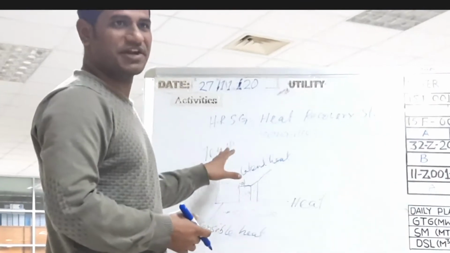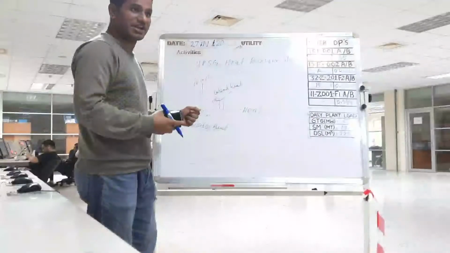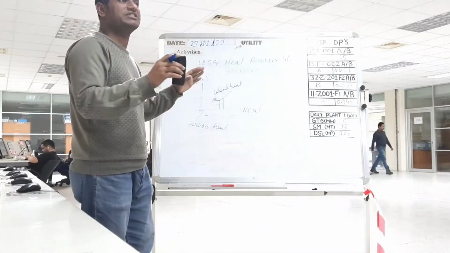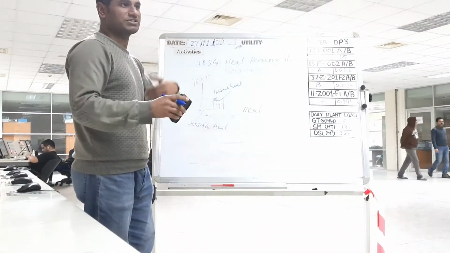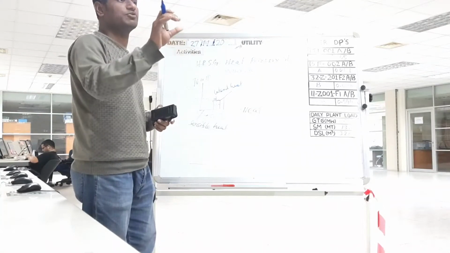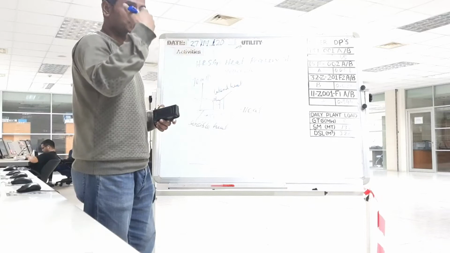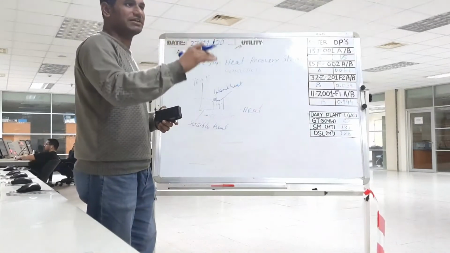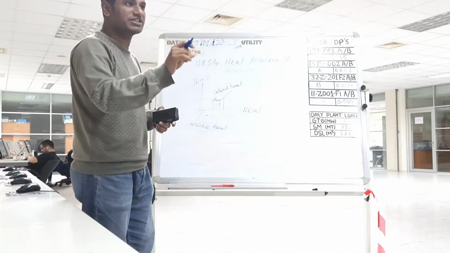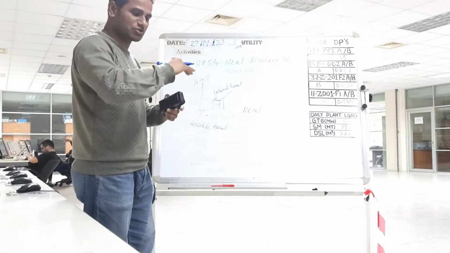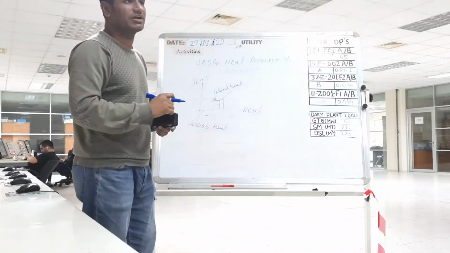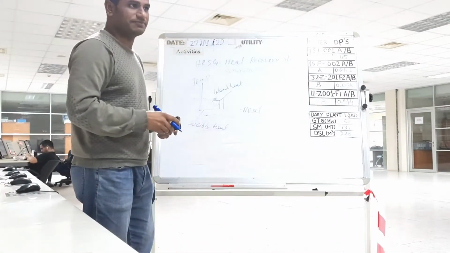So understand this trend. 0 to 100 degree centigrade, this is still water. When it reaches 100 degree, at that time it is steady for some moment. This is called evaporation condition. When the evaporation condition has passed, temperature again starts increasing. This is called saturation condition. When the saturation condition is complete, temperature increases more, and that is called superheated steam.